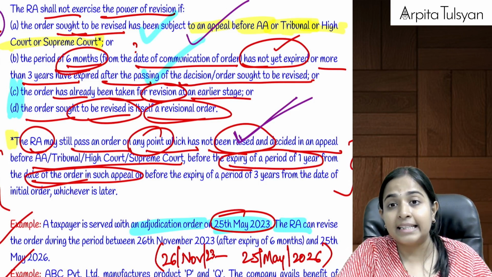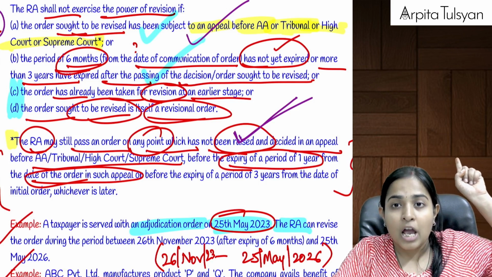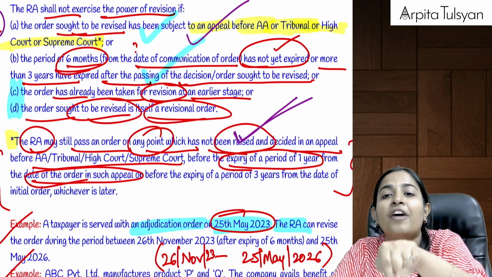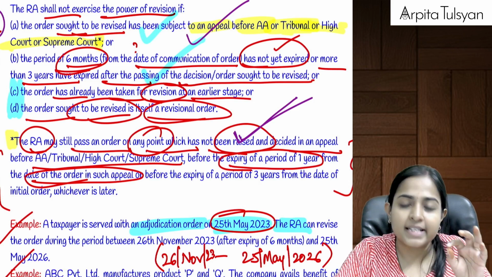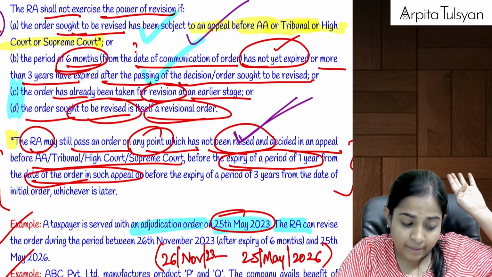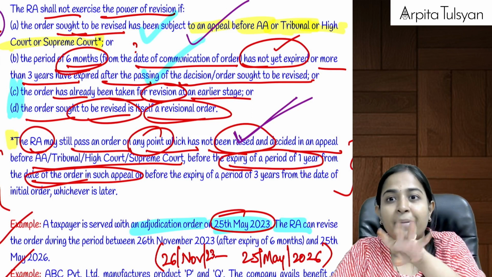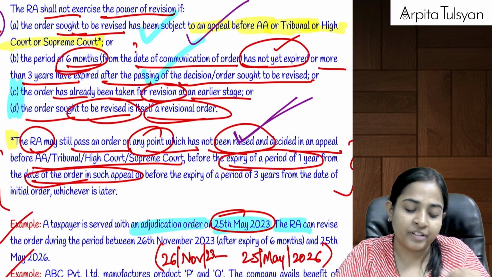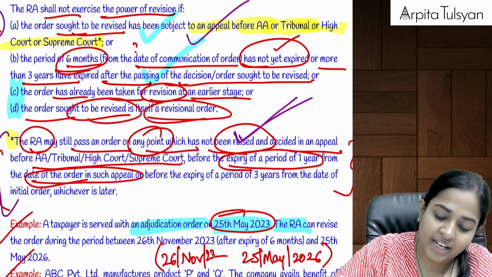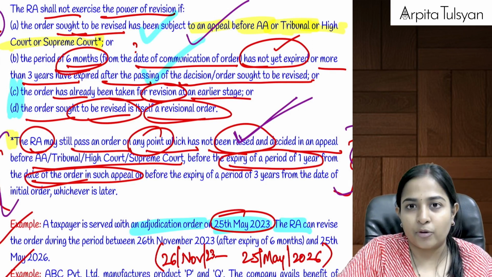That is either 3 years from the date of the adjudicating authority's order or 1 year from the date of the appeal order for those 4 matters, whichever is later. Within this much time, the revision of those 2 matters can be done by the revisional authority.